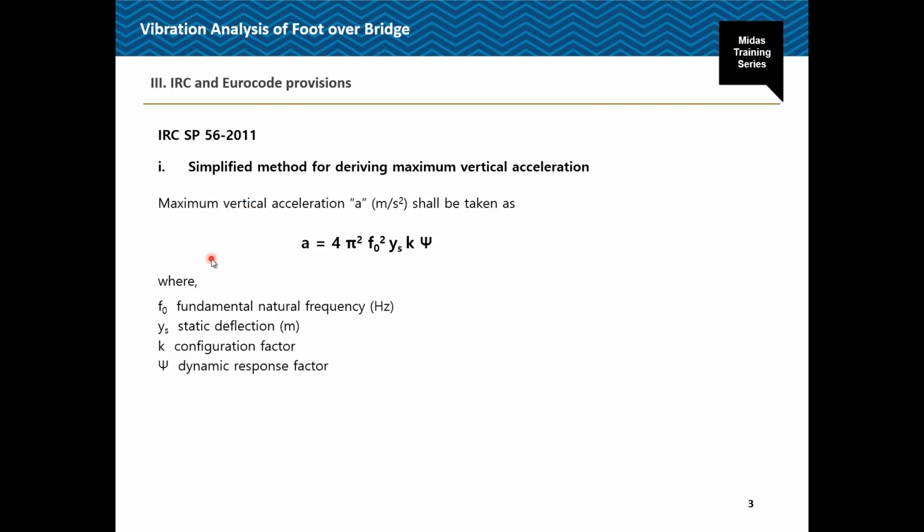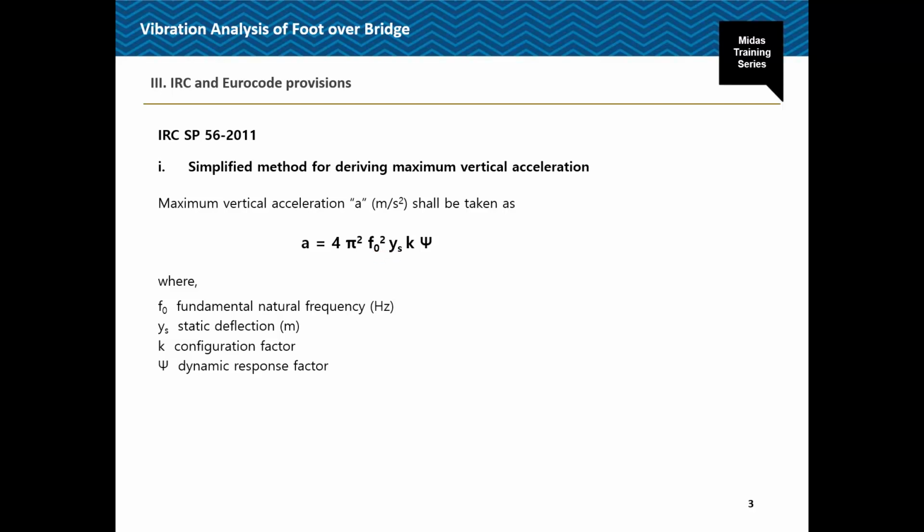Okay, so for that, an empirical equation is given for calculation of the vertical acceleration. So this A is nothing but the maximum vertical acceleration, which is calculated as 4 pi square f naught square ys into k into psi. Here f naught is the fundamental natural frequency in hertz. Ys is the static deflection.